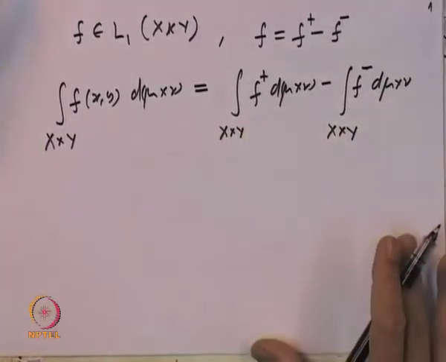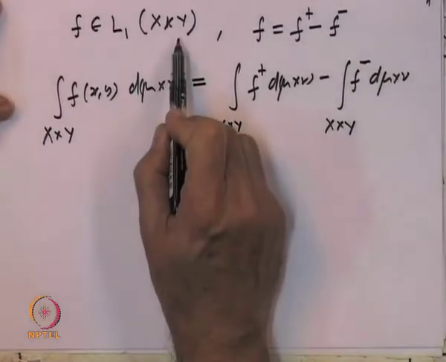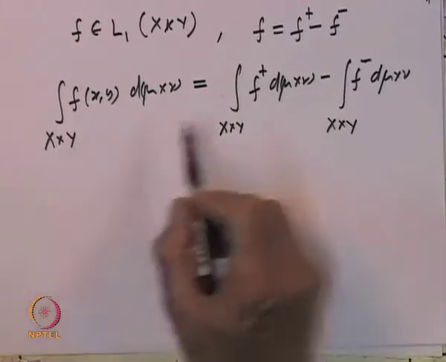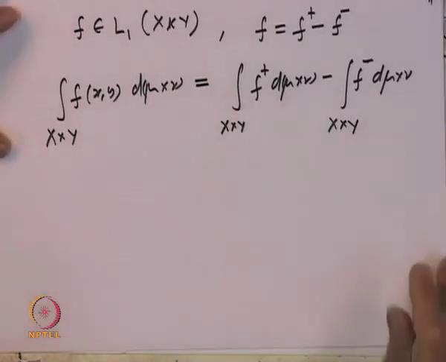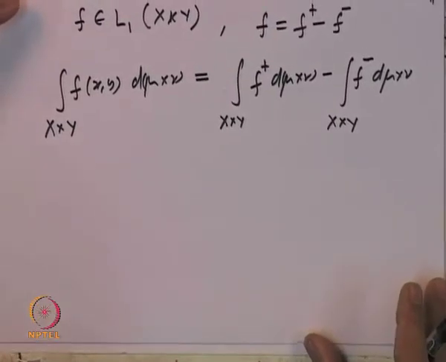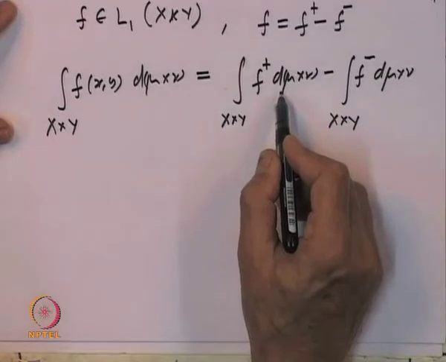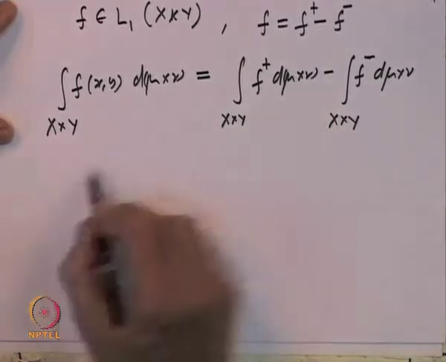So, that is the definition of the integral. If f is integrable, then the integral of the function is nothing but the integral of the positive part minus the integral of the negative part of the function.